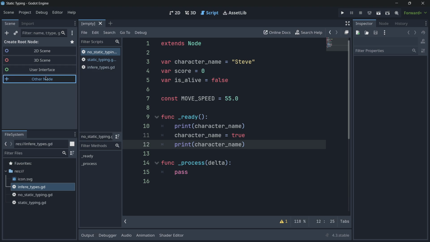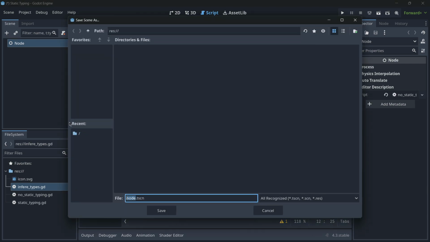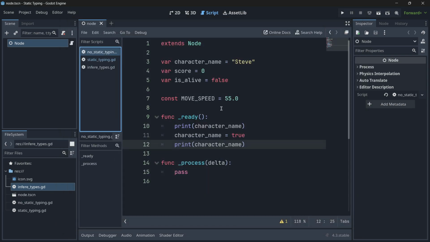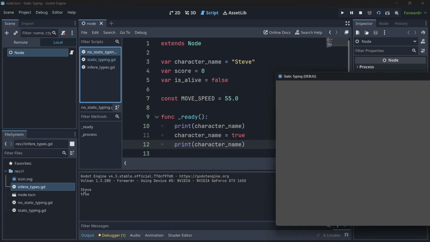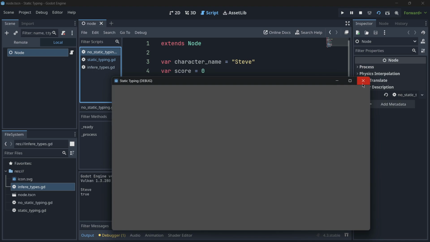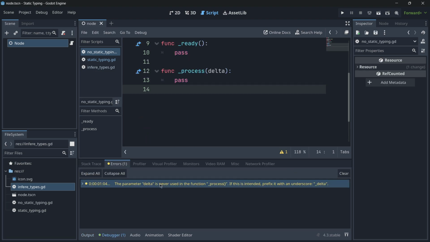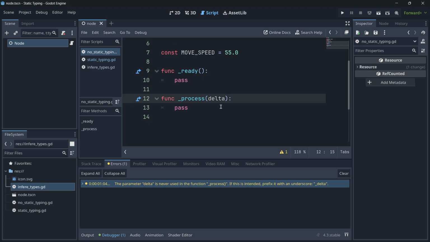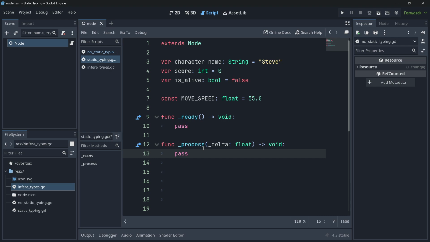And I will also just super quickly create here a node to run this script. So no static typing, I will assign it over here. There we go. And as you can see here, I was able to indeed change the variable type. Previously, at the very beginning, it was just Steve, and then its value was true, after I changed it. So this was something possible because the variable wasn't static typed. And by the way, this warning over here basically has to do with delta that is not being used. I will just underscore this delta to avoid having that warning. And basically this is how you make your code clearer, more performant, and easier to debug.